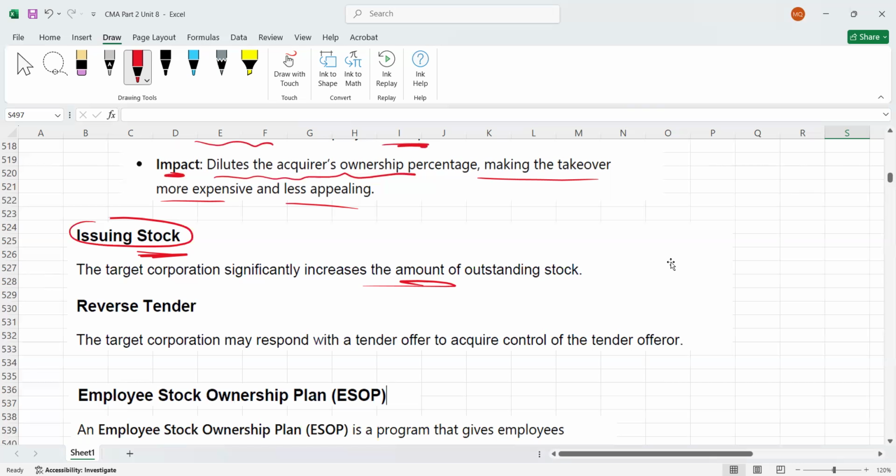This way the outstanding stock in the market will increase, and now the acquirer has to buy more shares to get control. This is another tactic. Then reverse tender is what? For example, A is acquiring B, and A is making a tender offer to B shareholders. So B can make a counter tender offer to A shareholders. This can also be a defensive tactic.